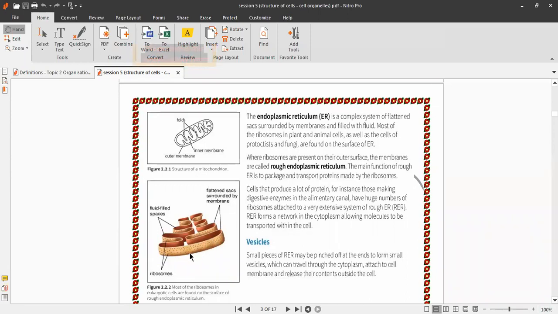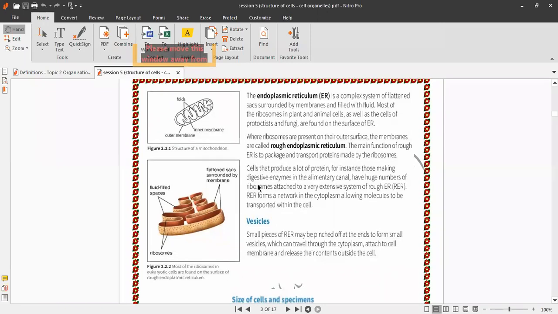Most ribosomes in plant and animal cells, as well as the cells of protists and fungi, are found on the surface of the ER. This part is called rough endoplasmic reticulum. At the surface of rough endoplasmic reticulum, ribosomes carry out protein synthesis.